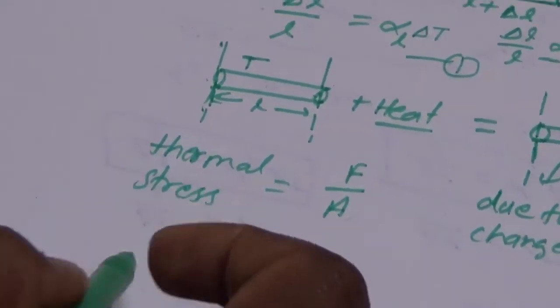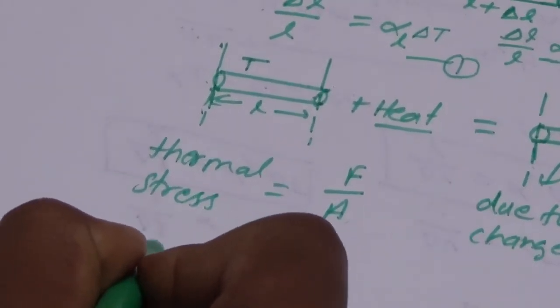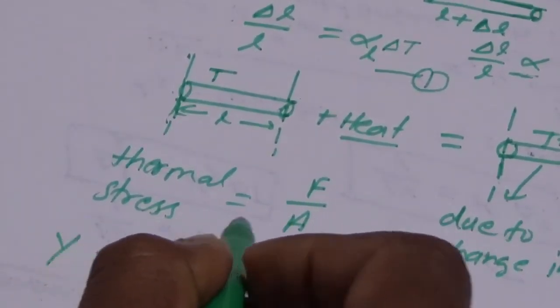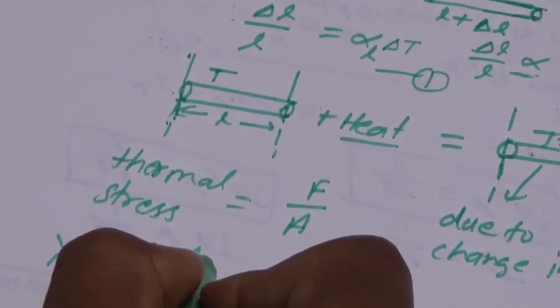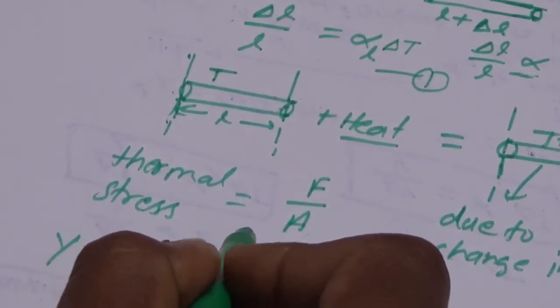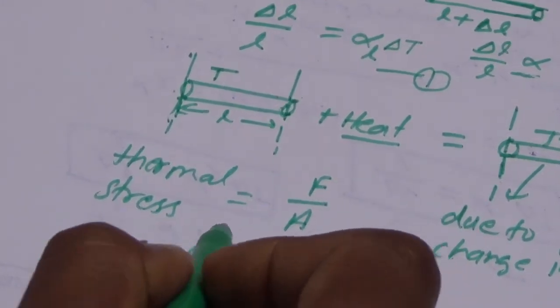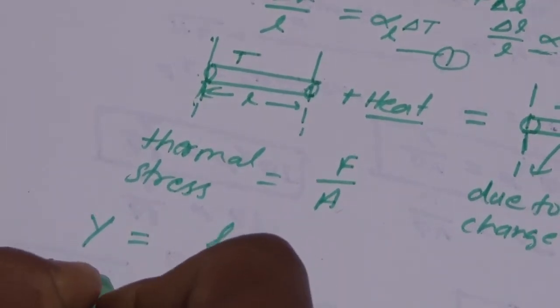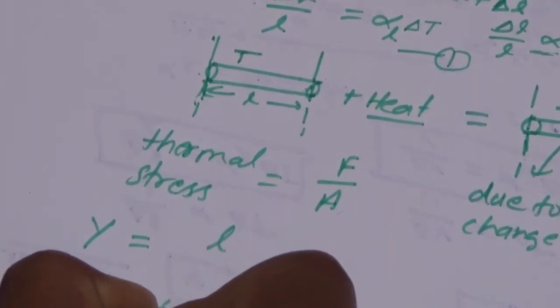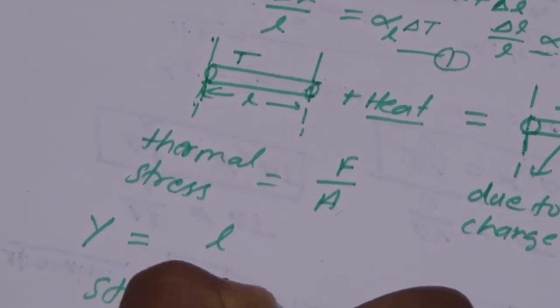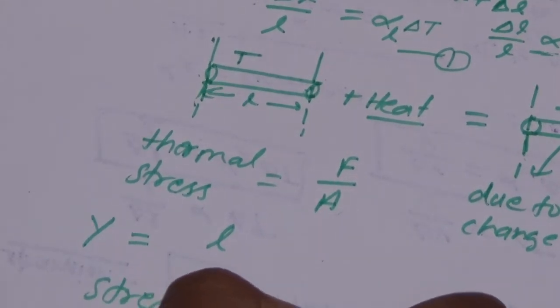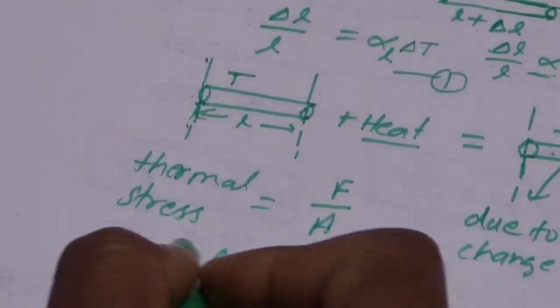Now, in the case of length, we have discussed Young modulus. Young modulus is equal to longitudinal stress upon longitudinal strain. From Hooke's law, stress is directly proportional to strain.